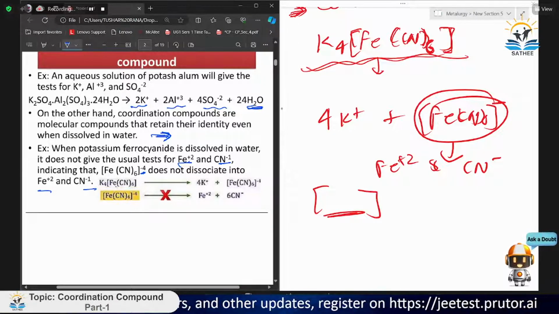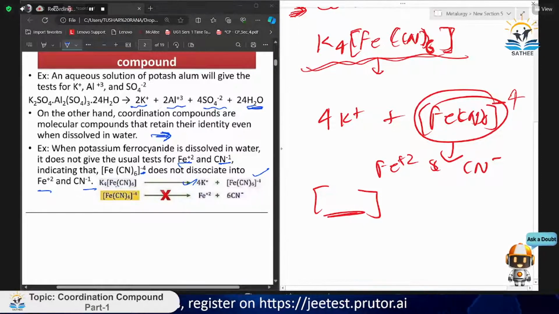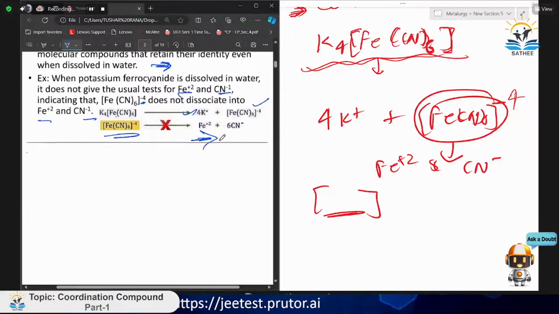See, K4[Fe(CN)6] dissociates into 4 K+ and [Fe(CN)6] 4-. Here I didn't mention the minus sign. But it does not dissociate into Fe+2 and CN-. That is what I was trying to say.